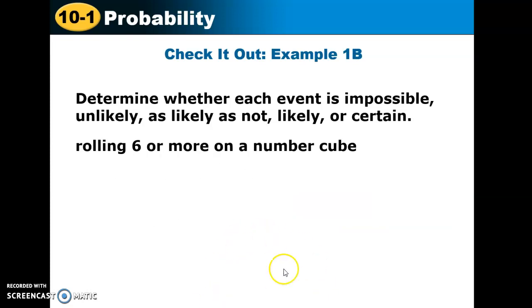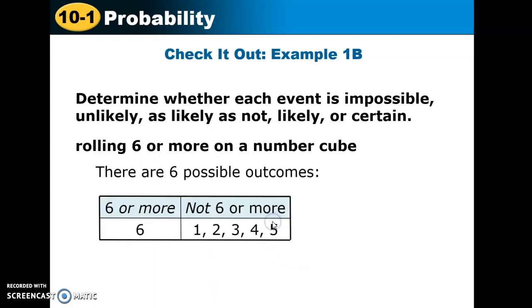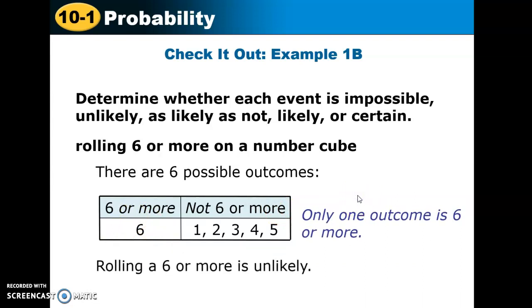How about rolling 6 or more on a number cube? There are 6 possible outcomes for that again. 6 is the only way, this is the only one you're going to have. There's nothing higher than 6. So again, this is going to be unlikely because 1 out of 6 is an unlikely percentage.